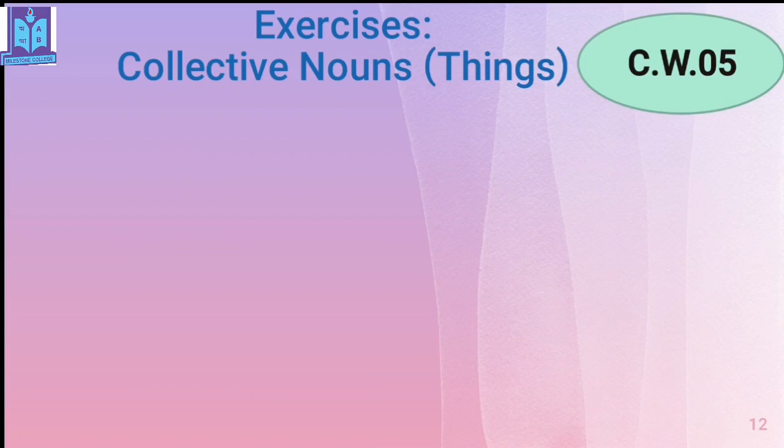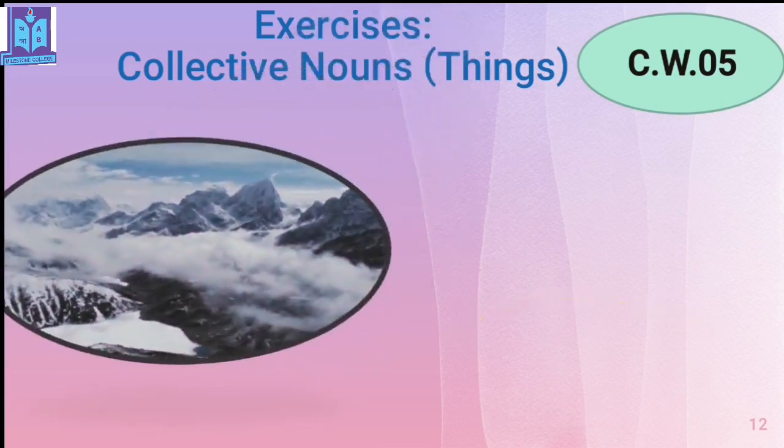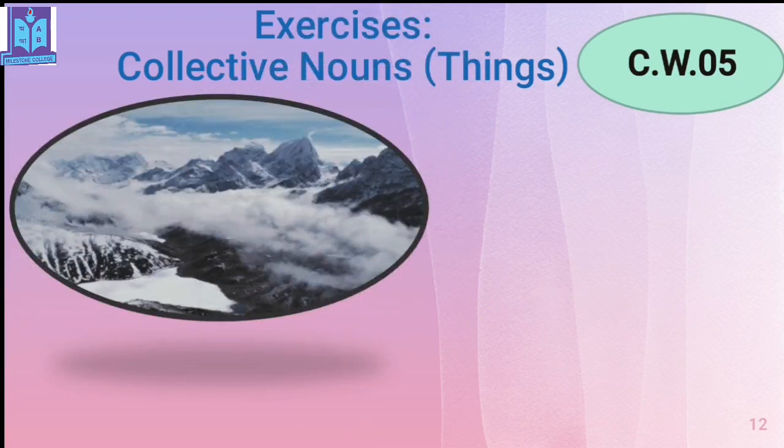This is the exercises of collective nouns of things. Students, as you were watching these exercises, the previous one and this one, you have to write it down in the CW copy. Don't forget to write these exercises, okay? The words. Now look at this. What can you see? Mountains, isn't it?